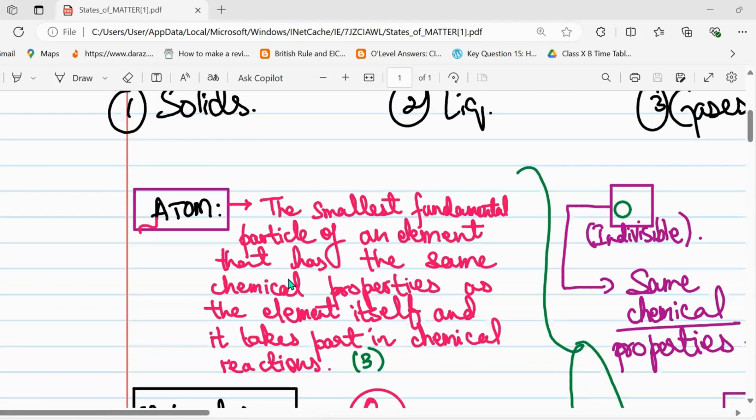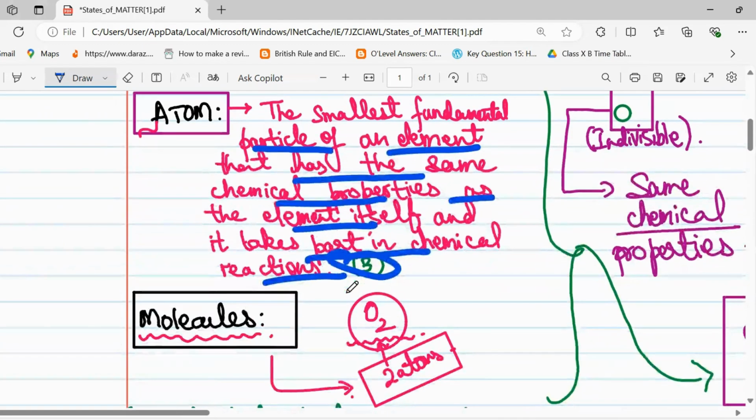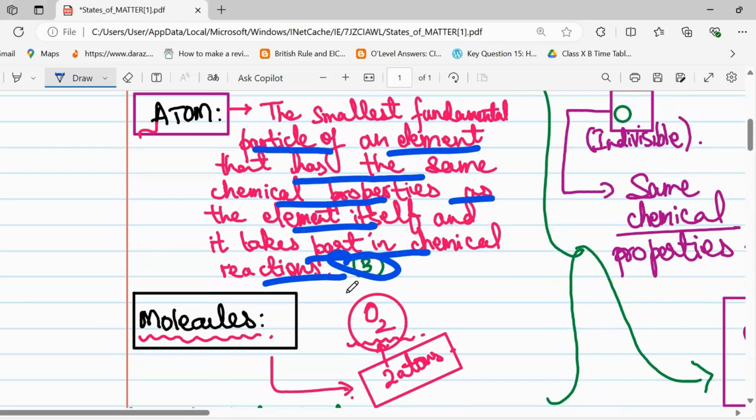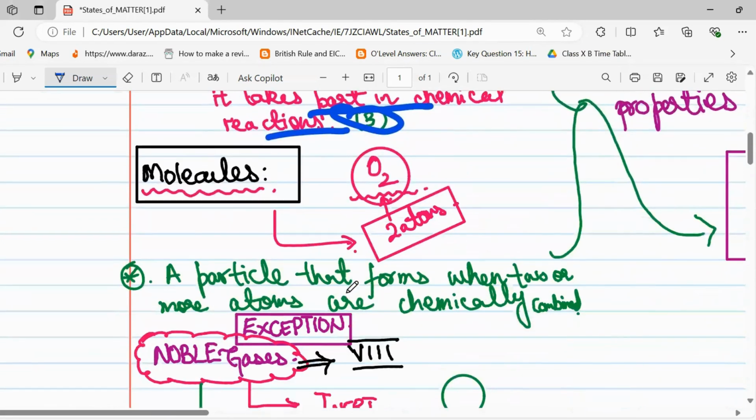So what is an atom? An atom is the smallest fundamental particle of an element that has the same chemical properties as the element itself and takes part in chemical reactions. This is a 3 mark answer for an atom. You should note this down because these points are directly from the past paper mark scheme.